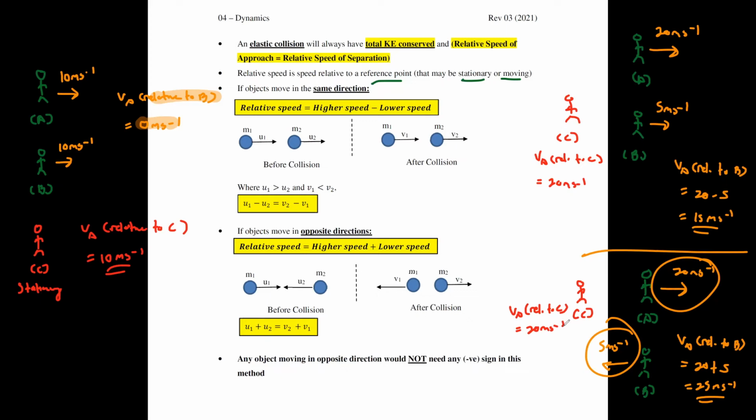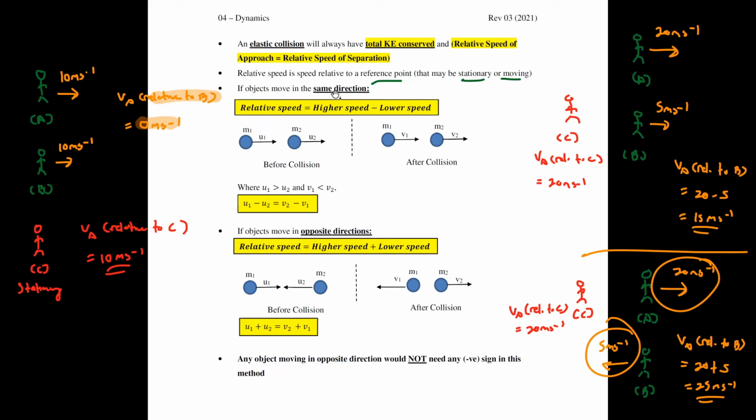Now this one is just for you to understand the concept. You won't really be asked to explain what it actually is or to illustrate some examples. When you want to find relative speed, the way to find it is written down here.